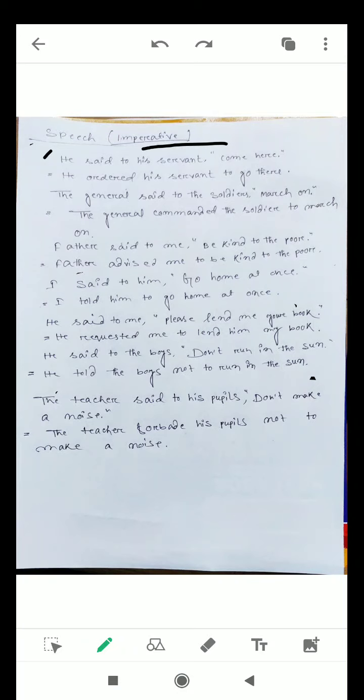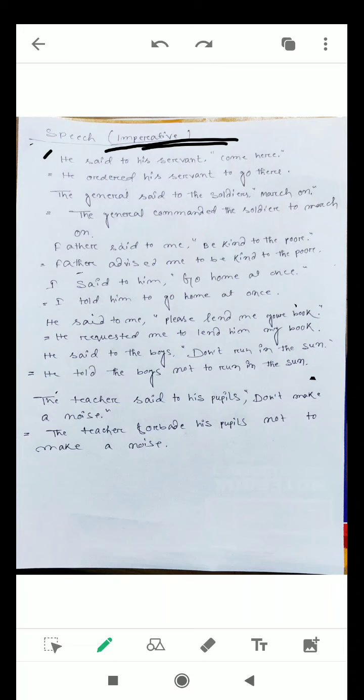In this discussion, I will explain how direct speech is converted into indirect speech in the case of imperative sentences. Before going to the main discussion, let us understand what an imperative sentence is. An imperative sentence talks about an order, a command, a request, and sometimes a piece of advice. It means that in an imperative sentence, the subject or speaker is commanding, ordering, requesting, and sometimes advising someone.